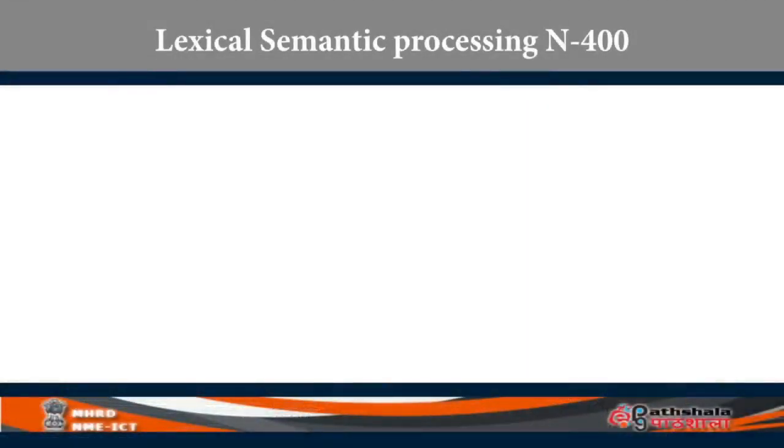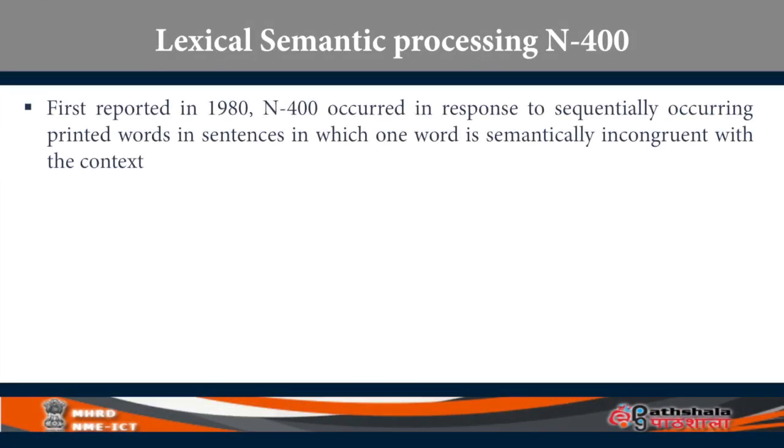So, lexical processing. How does the brain respond to lexical processing? Let's examine that. In evoked response, ERP in relation to lexical processing, one of the ERPs identified as early as 1980 is called N400. The kind of stimuli they gave in these experiments to study lexical processing is sentences which end with an odd word.